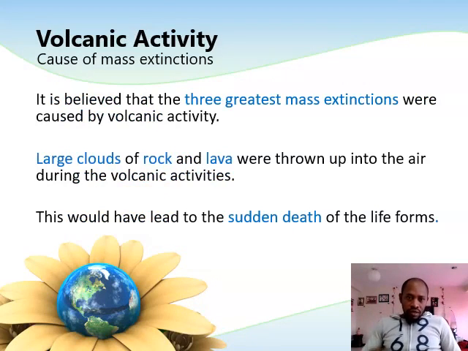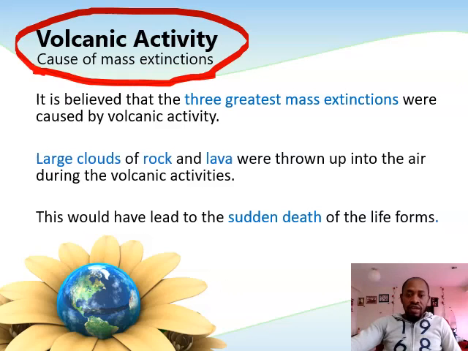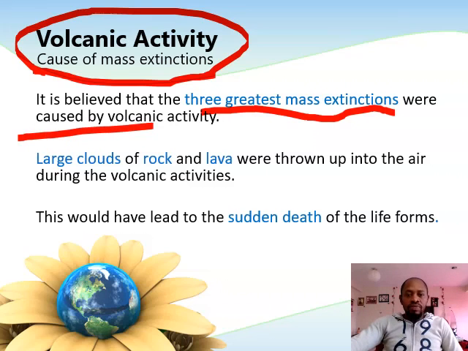Now, the causes of mass extinction. Volcanic activity. So one of them was due to glaciation, the ice age. Volcanic activities also cause mass extinction, and the three greatest mass extinctions were believed to be caused by volcanic activity. What does this volcanic activity do?